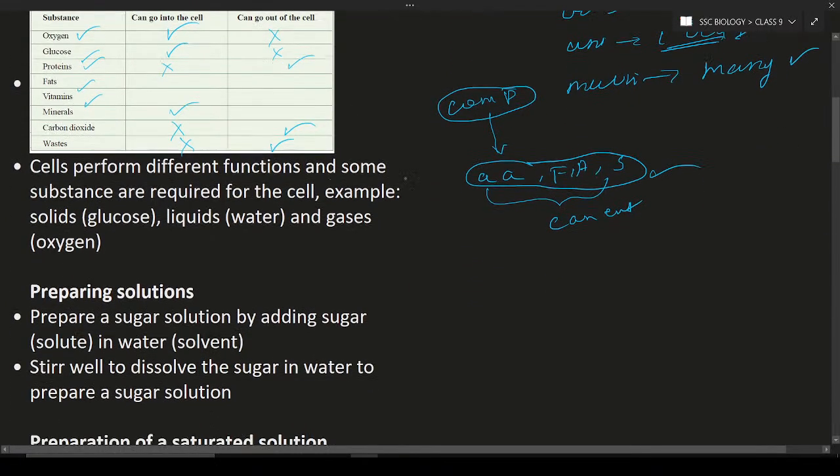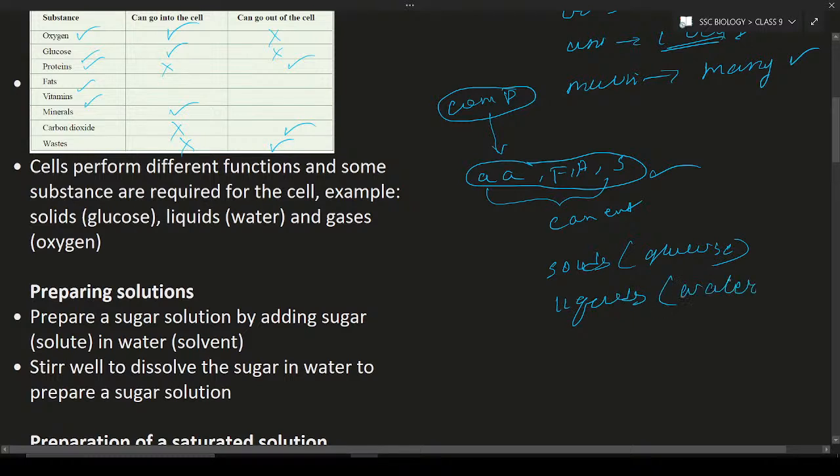So the cells perform different functions and substances are required for the cells. What are the substances required for the cell? There are different types of substances required for the cell. Example, solids. Solids are required for the cell, for example glucose. Glucose is essential for the cell. Next, liquids also are important, liquids like water.